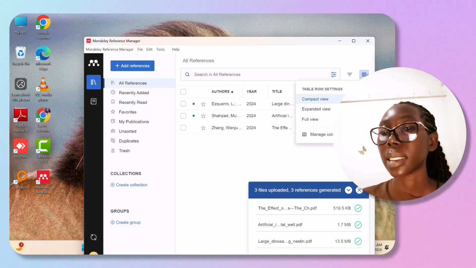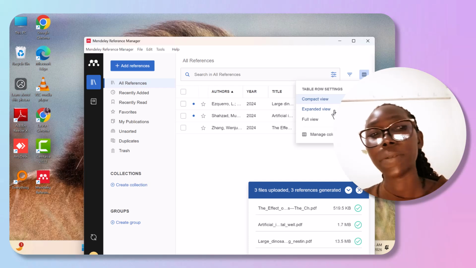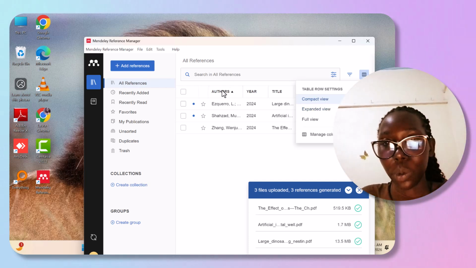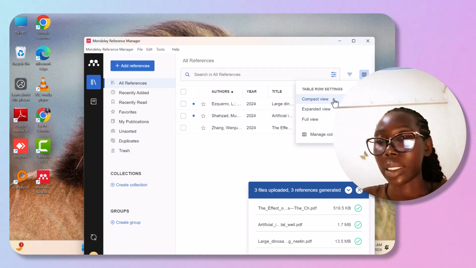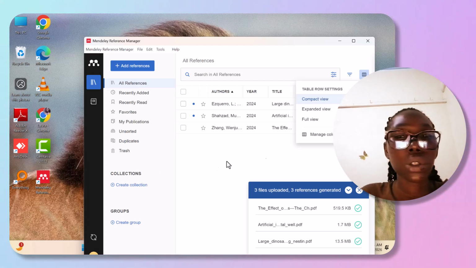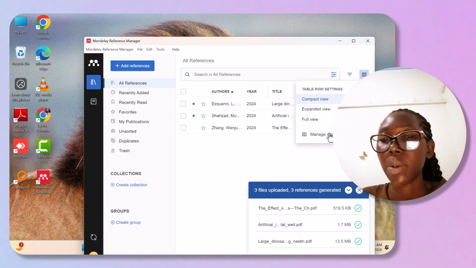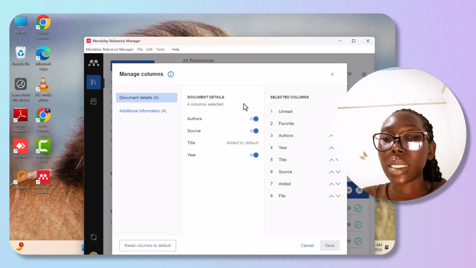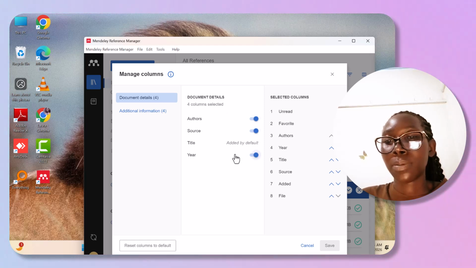Moving, this last button is to expand view of how this view is going to look. This view here, we can expand it here. We can use a full view of the full screen, and then we can manage the columns, these columns, and how they are arranged.